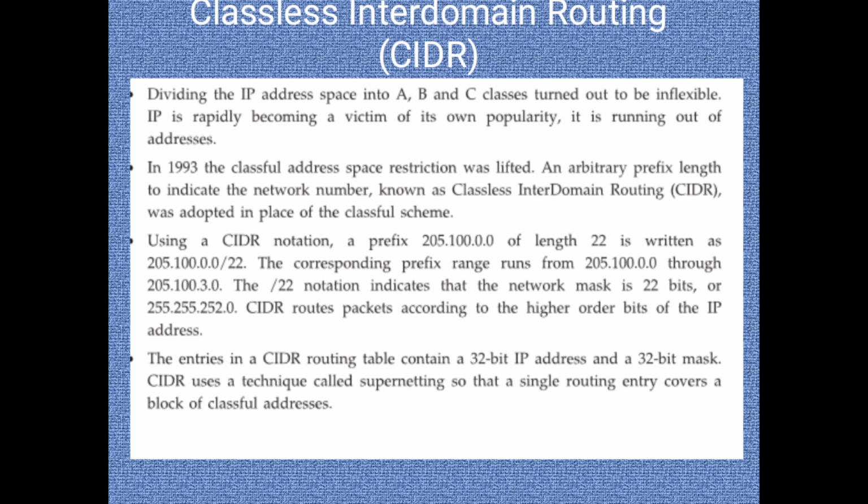The classful addressing includes Class A, Class B, and Class C addressing with a defined notation of subnet mask, /22 given for the IP address 205.100.0.0. The /22 notation includes a network mask with 22 bits, and CIDR routes the packets according to the higher order bits of the IP address. The entire CIDR routing table contains a 32-bit IP address and a 32-bit subnet mask, which includes 22 bits for CIDR transmission and is called supernetting.